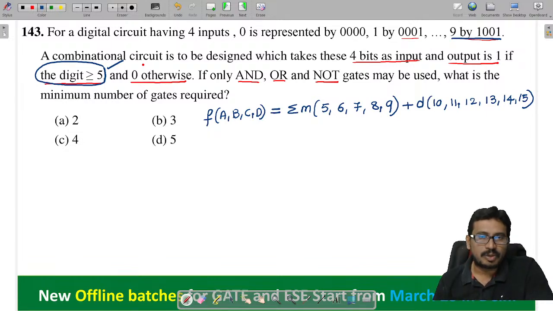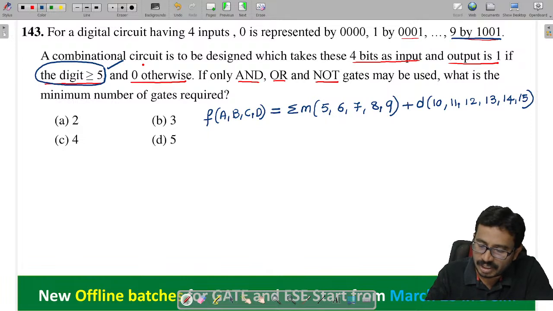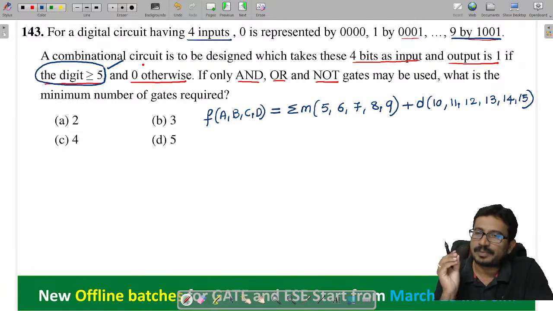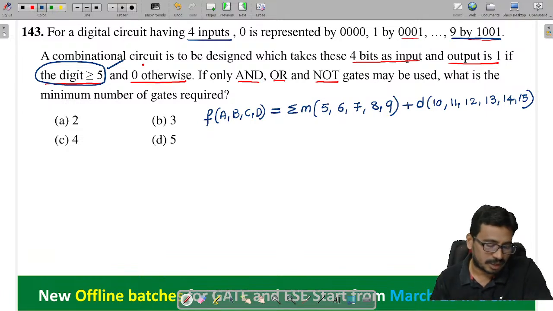If there is any doubt, ask quickly. So in this case, the function is using only up to 9. But if I have taken 4 variables, 4 inputs, up to 15 minterms are possible. Those are called as what we can say here.